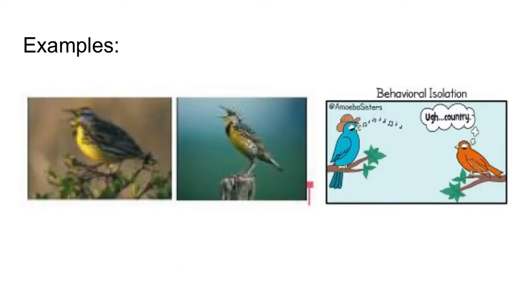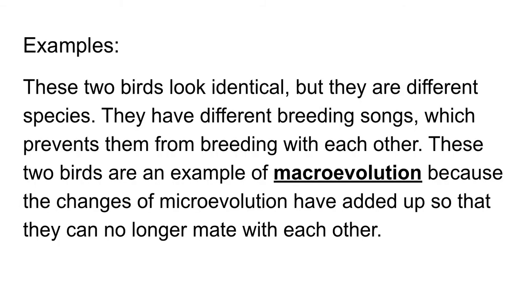Let's look at these friends. It's a little bit of a blurry picture, but do you think that these bird friends are part of the same species or not part of the same species? Well, they are actually not a part of the same species. And while these birds look identical, they actually are not.